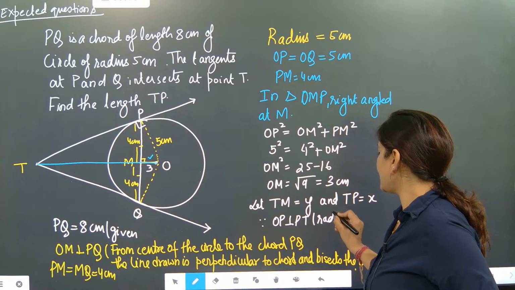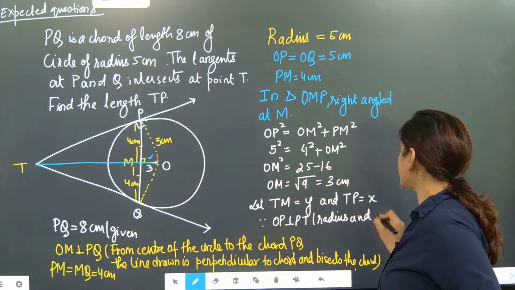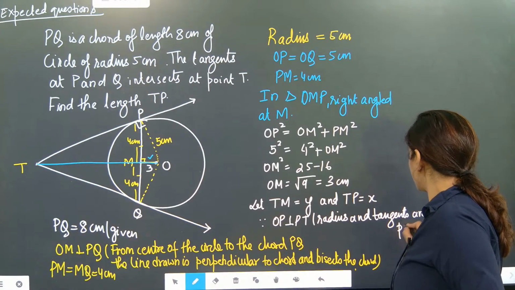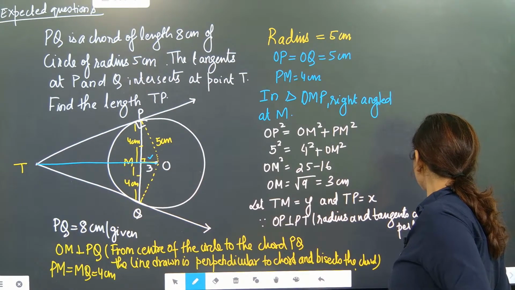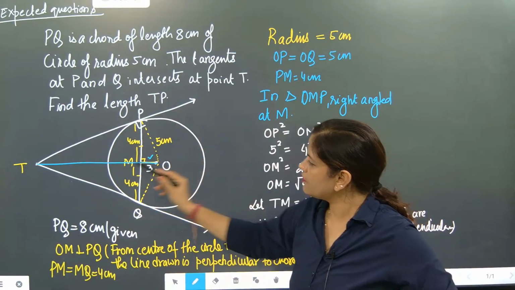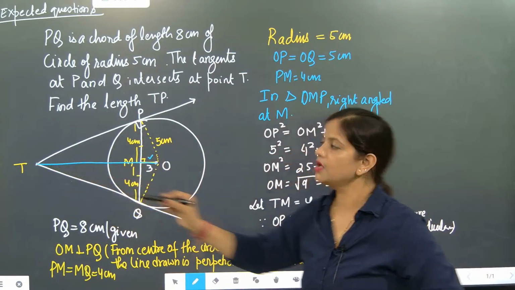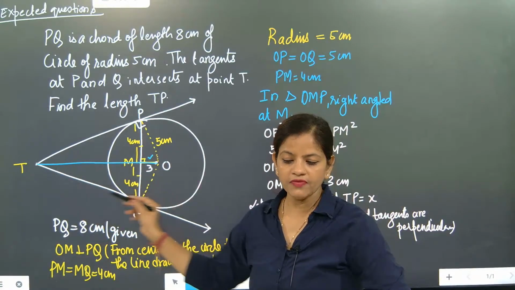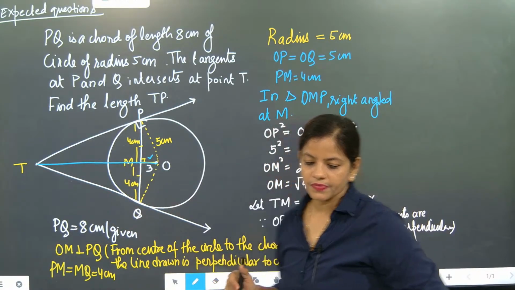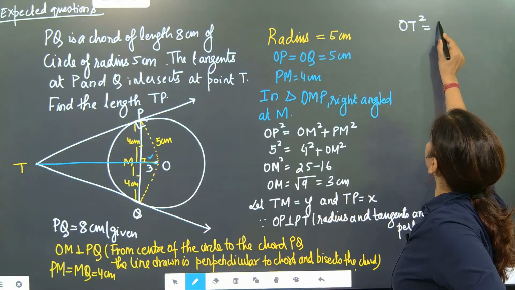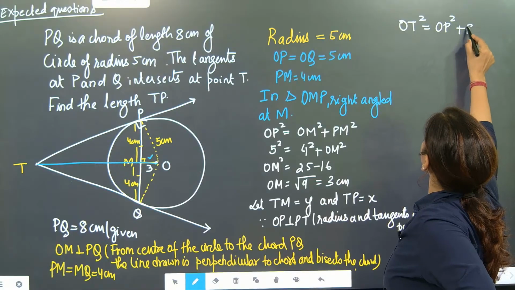Why? Radius and tangents are perpendicular. So since radius and tangents are perpendicular, we can take this one, we can take that one. Understood? So we can say OT will become the hypotenuse. What will become the hypotenuse? OT. So OT square is equal to OP square plus PT square.